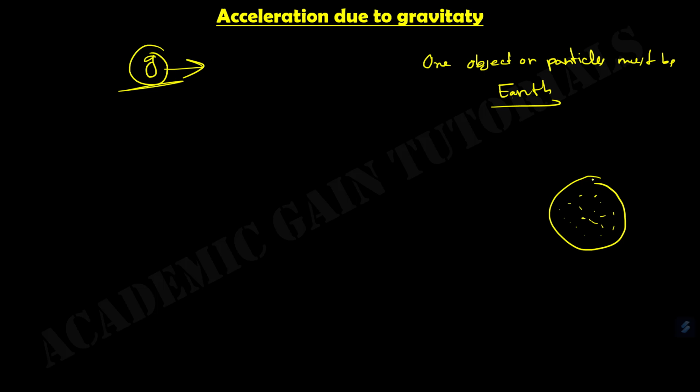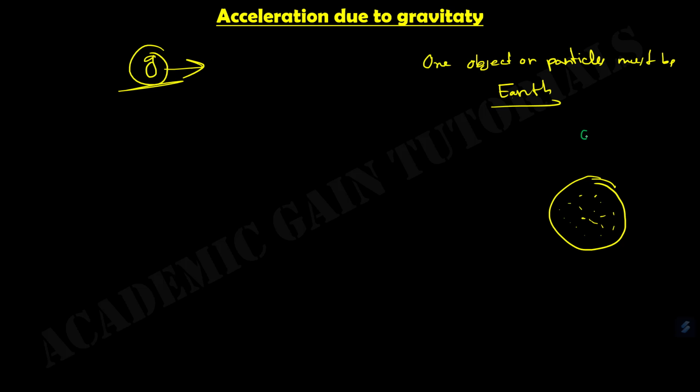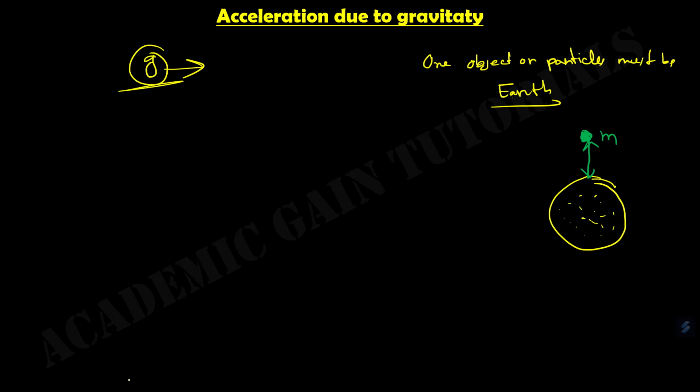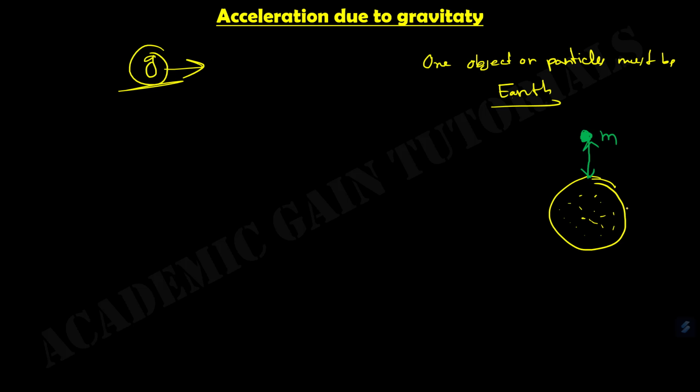Here is an object m. We have to find out the attraction between these two. Suppose this is the Earth and the mass of the Earth is capital M, and this is an object which has a mass small m.